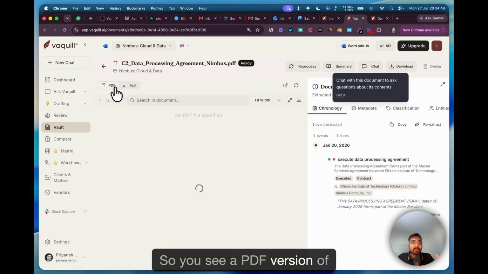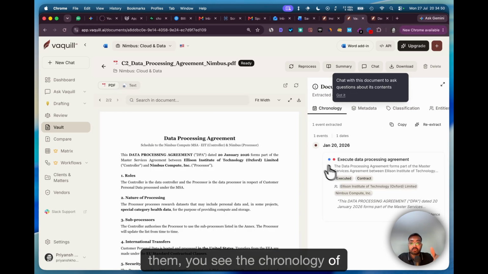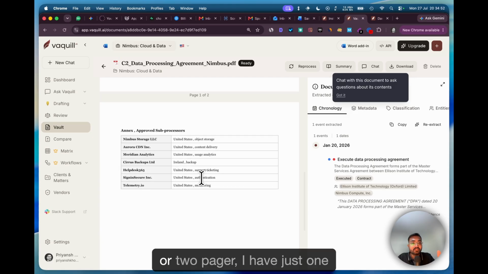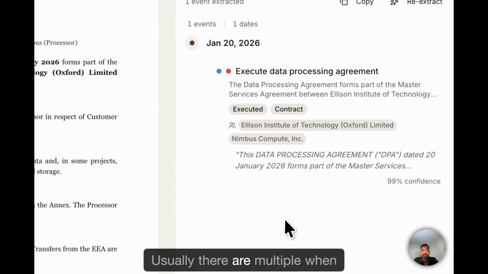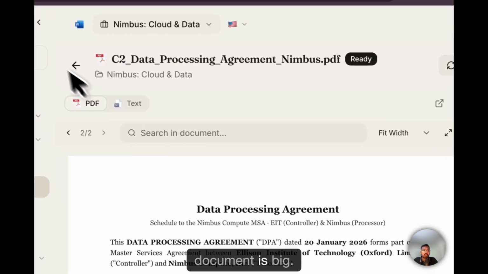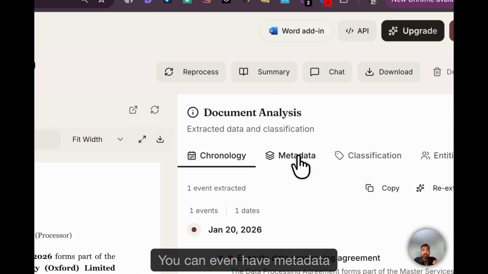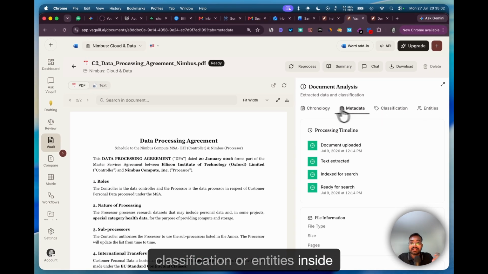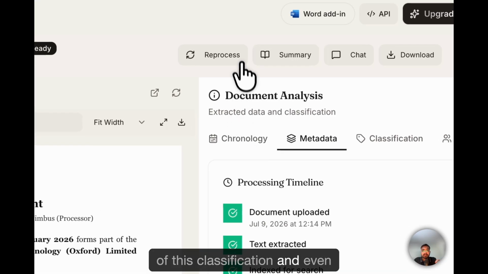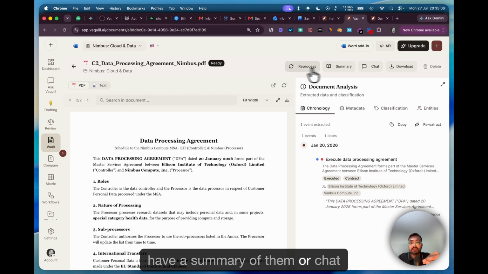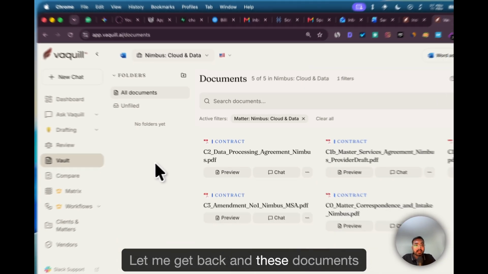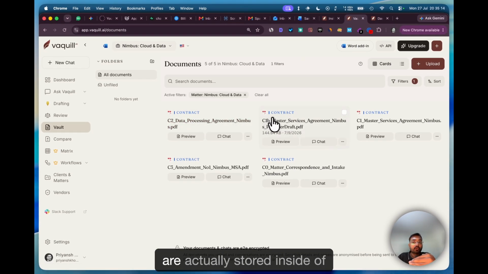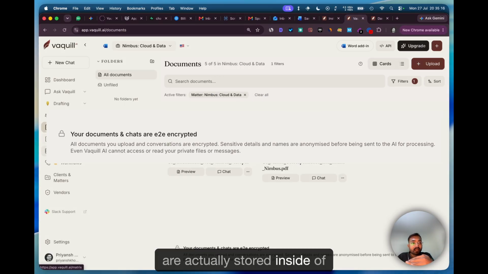So you see a PDF version of them, and you see the chronology of them. Because this is a 1-pager or 2-pager, I have just one chronology. Usually there are multiple when the document is big. You can even have metadata, classification, or entities inside of this classification, and even have a summary of them, chat with them, or download these from our website. Let me get back, and these documents are actually stored inside of matters.